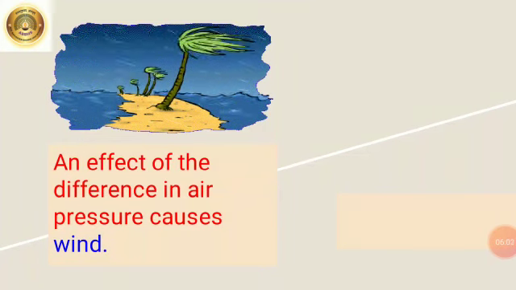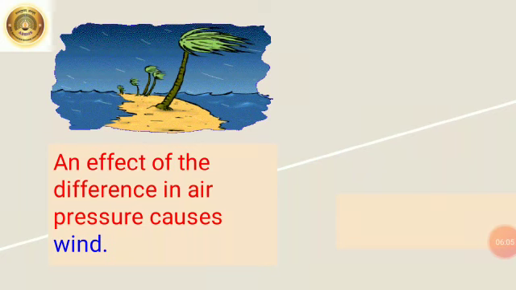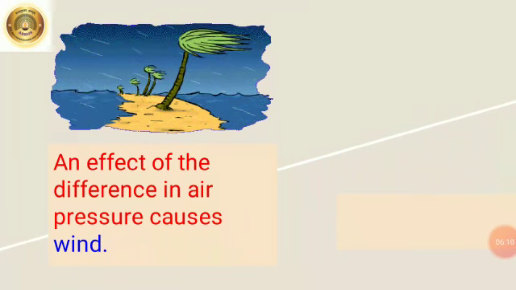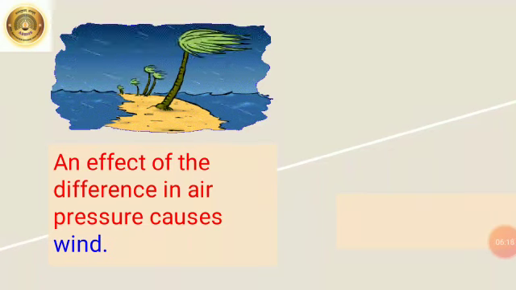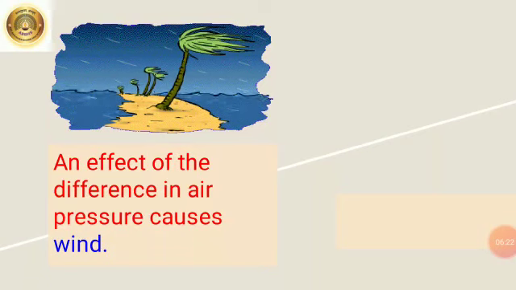When there exists a difference in the air pressure at two different places, the air starts flowing from the place of higher pressure to the place of lower pressure. At such times, we feel a breeze or a wind blowing. Thus, winds are an effect of the difference in air pressure. Please underline this on page number 18.